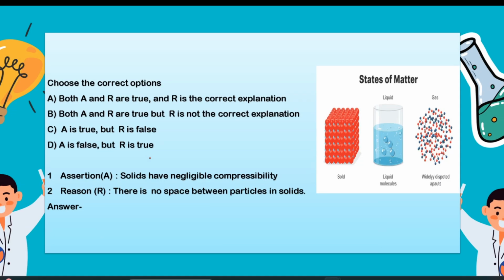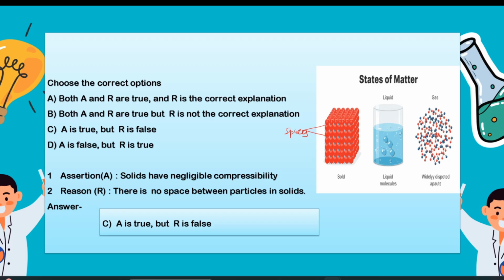And the last question in this: solids have negligible compressibility. Here you can see the three states of matter. The reason says there is no space between particles in solid. But here if you see, small intermolecular spaces are there in solids. So obviously the second statement is not true. So what will be the correct option? A is true but R is false.